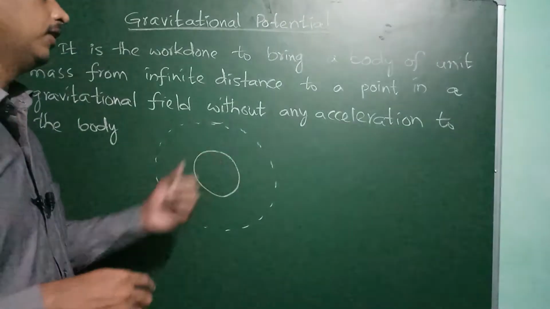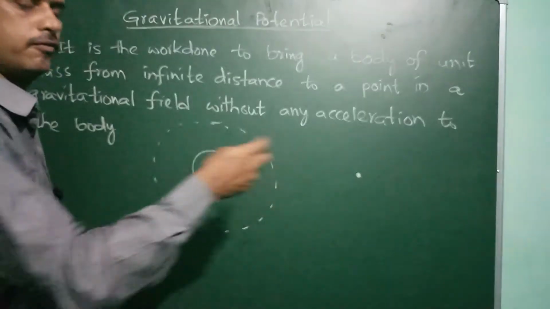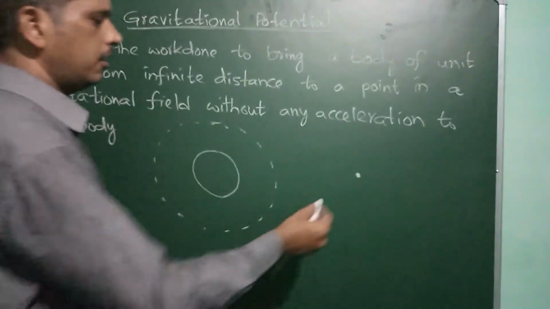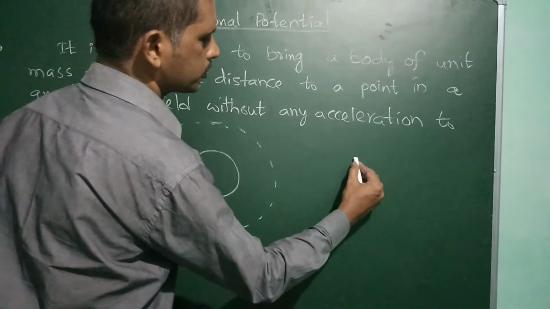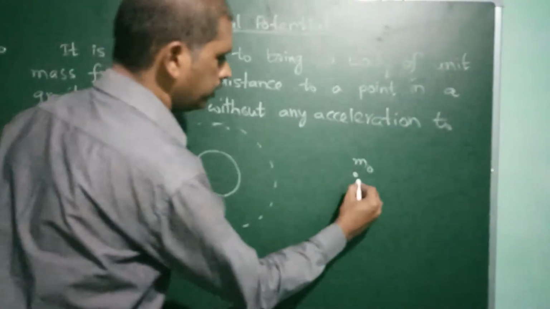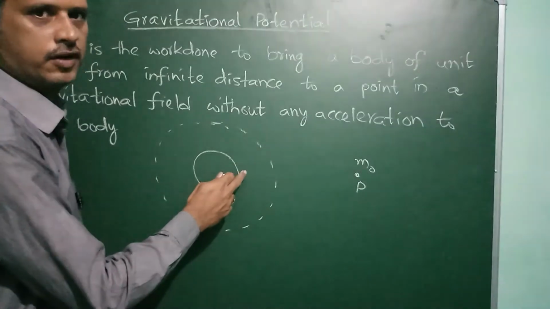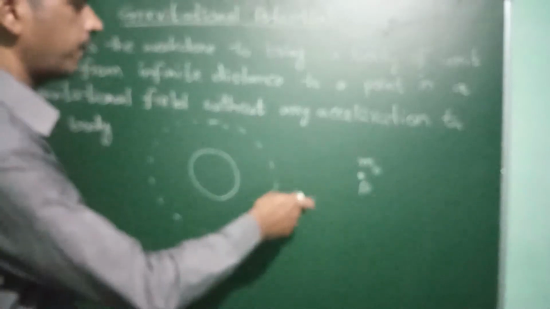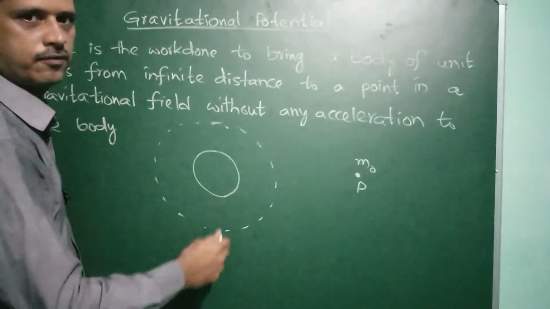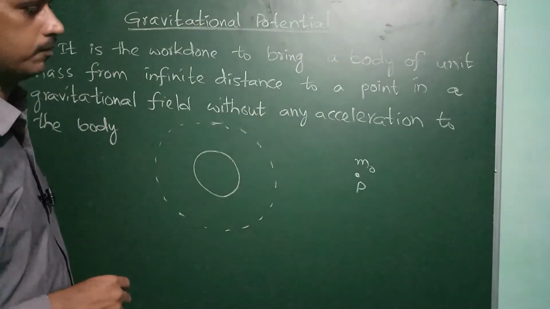Assume a point in this field, where a body of unit mass m0 is at a point P. We have to bring this body into the gravitational field, so we have to do some work opposite to the gravitational field. That work is nothing but gravitational potential.